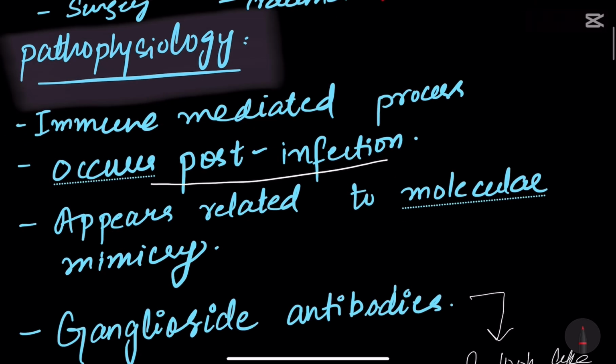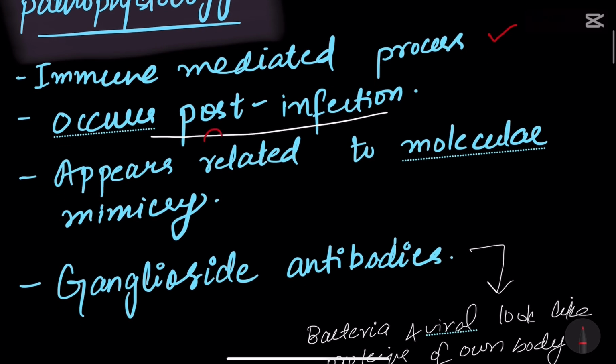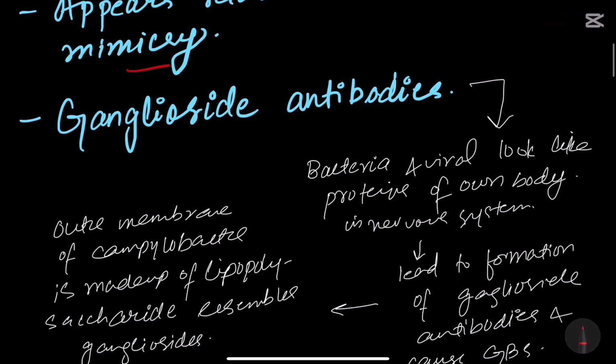The pathophysiology is that this is an immune-mediated process. It occurs post-infection. Remember this thing, GBS always occurs post-infection. It appears related to molecular mimicry, that is ganglioside antibodies.